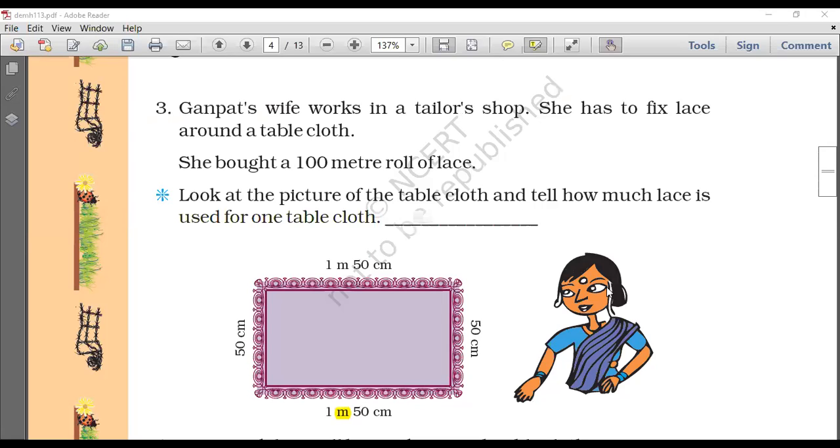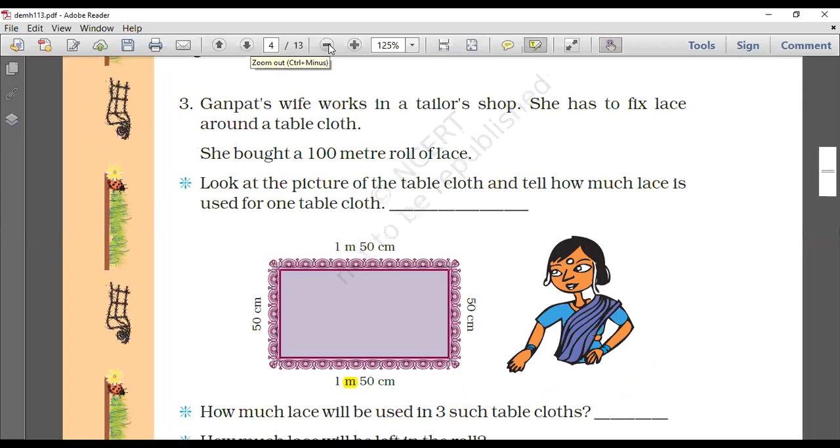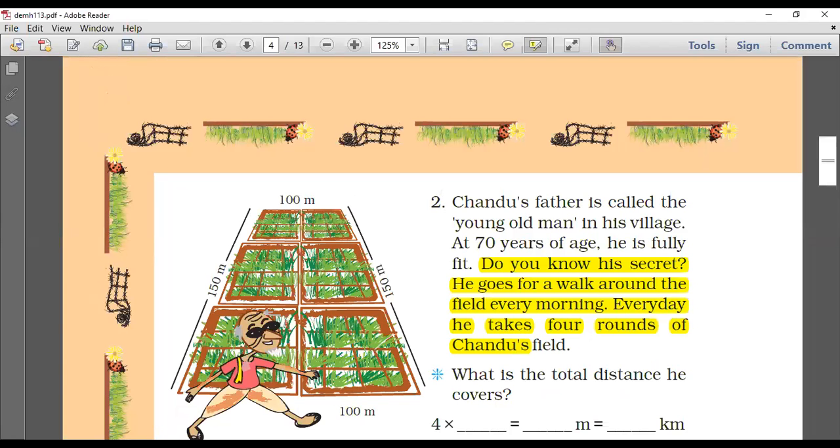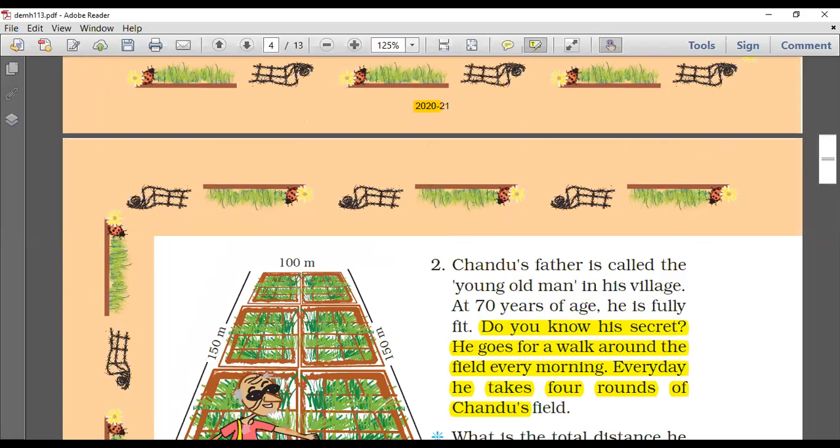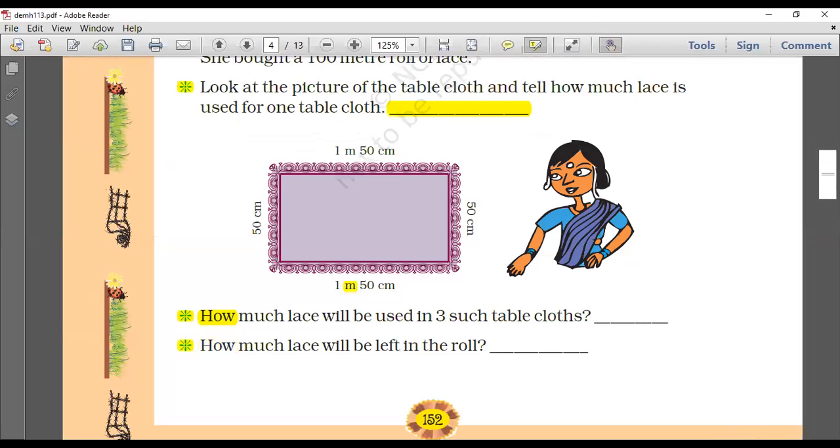Oh, at least unmute yourself. Sir, which page number? Page number 153. Which page number is it, son? Page number 152. Yes, son, come on, page number 152.